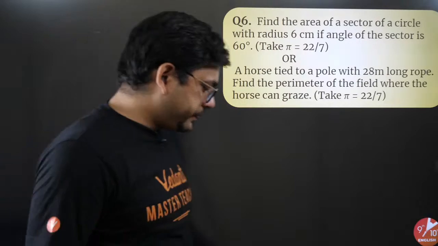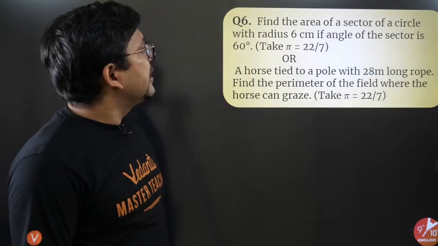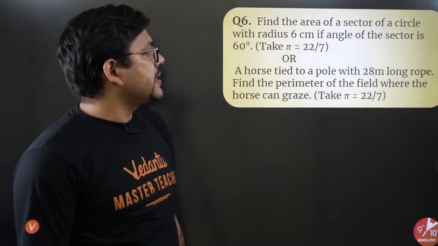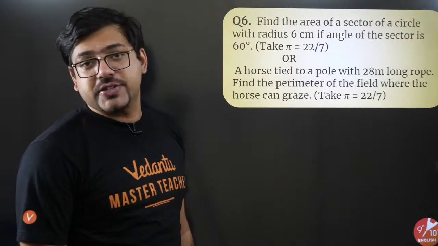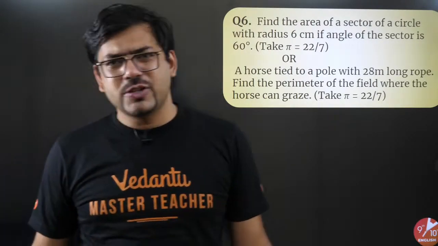Okay, let's move on. So the question says, find the area of a sector of a circle with radius 6 cm if the angle of the sector is 60 degrees. How many of you think that you can actually solve it? It's super easy.